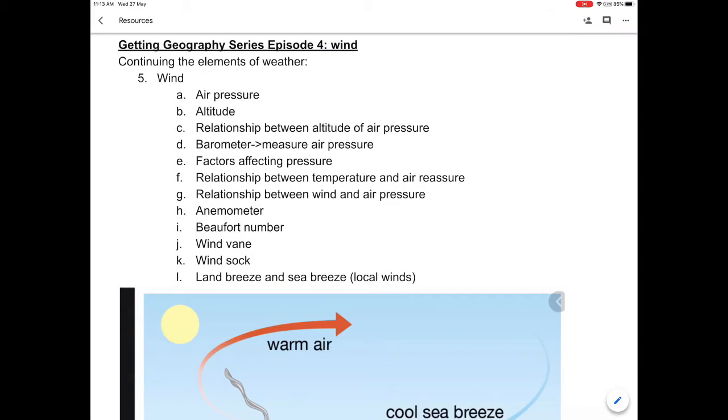Hey guys, welcome to Getting Geography Series Episode 4, where I'm going to continue talking about the elements of weather. This time I'm going to focus on wind.